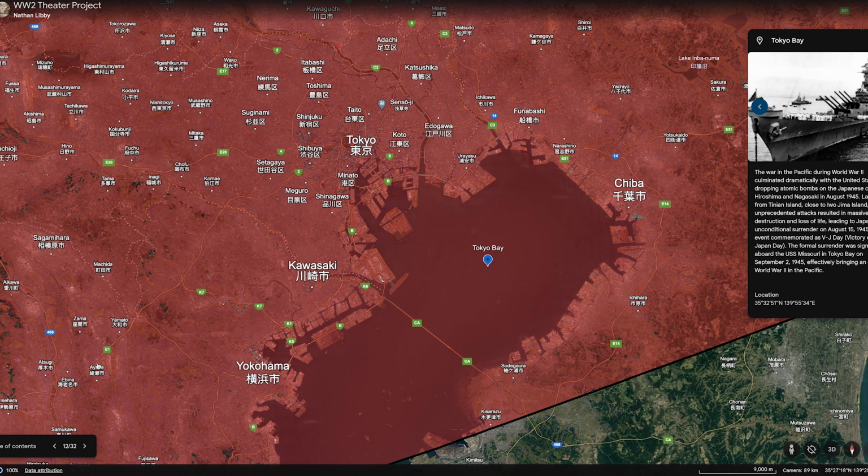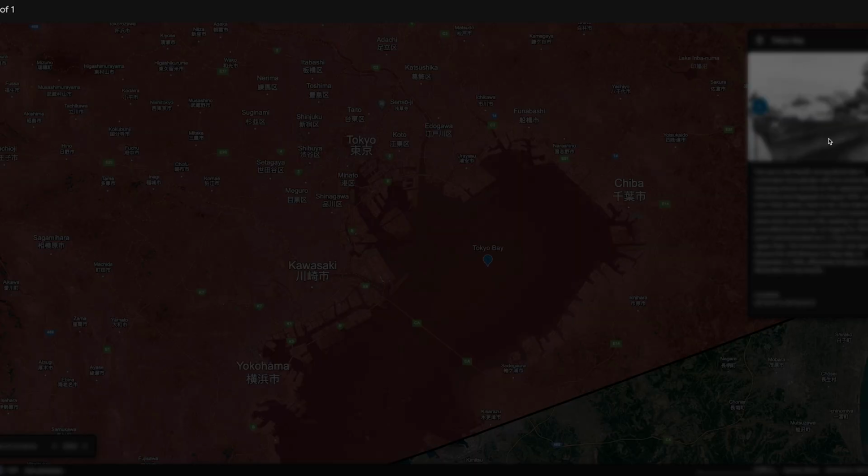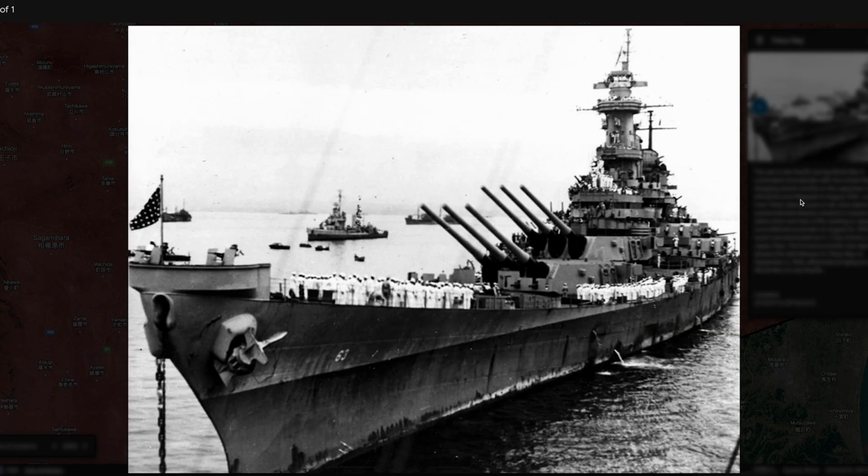The formal surrender was signed aboard the USS Missouri in Tokyo Bay on September 2, 1945, effectively bringing an end to World War II in the Pacific and eventually the entire war.